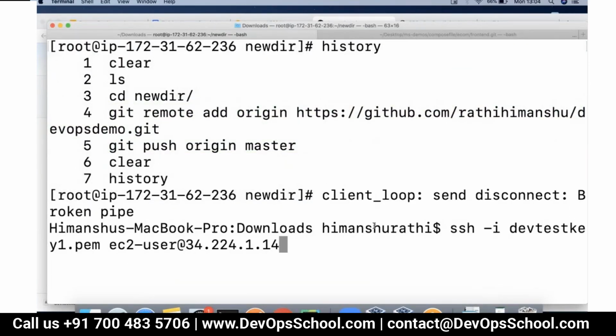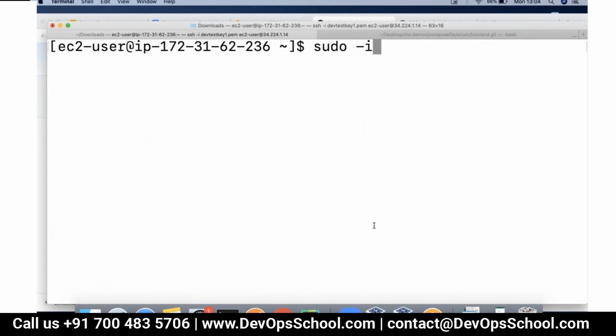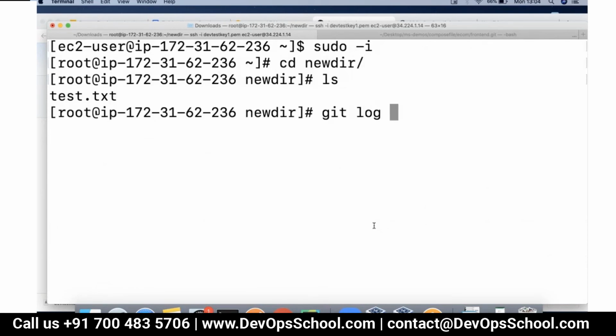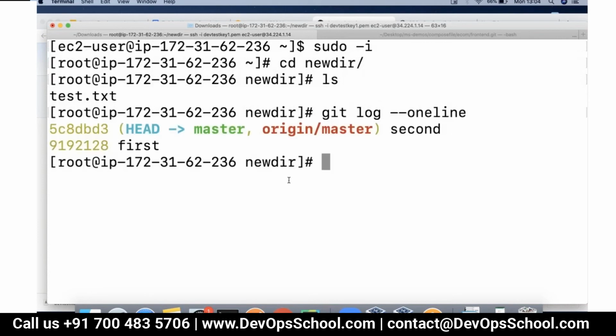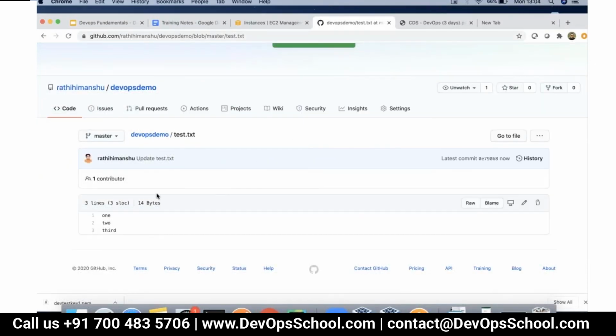If I do git log -1 line, we can see locally we have 2 commits, right? But on the remote we have 3 commits, right? Because I just made a commit here. So this is called conflict of commits, okay? Your remote branch is actually running ahead of your local branch, right?